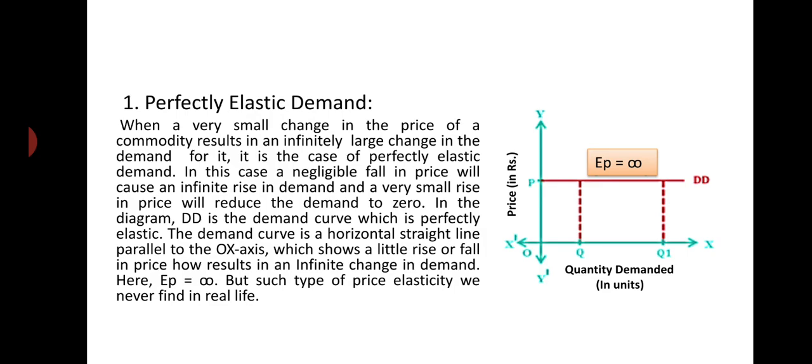The demand curve is a horizontal straight line, parallel to the x-axis. It shows how a little rise or fall in price results in an infinite change in demand. Here, Ep, or price elasticity of demand, is equal to infinity. So when Ep is infinity, the demand curve remains parallel to the x-axis, and this indicates that demand is perfectly elastic. It means with a small rise in price, demand becomes zero, and with a small fall in price, demand increases by an infinite amount.